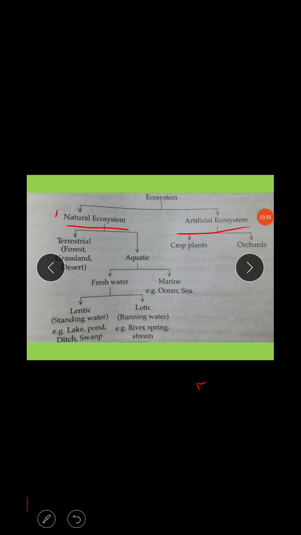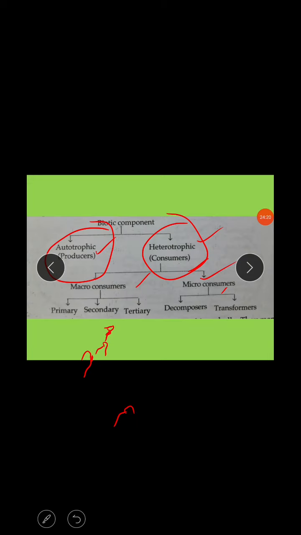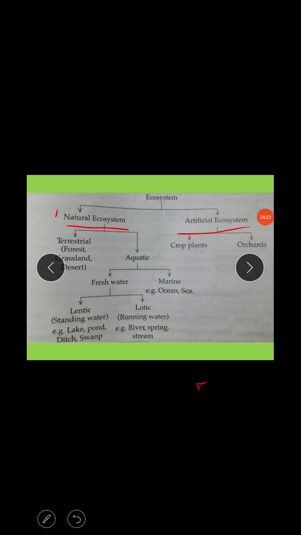The ecosystem is classified into mainly two types, natural ecosystem and artificial ecosystem. Natural ecosystem is classified into terrestrial and aquatic.